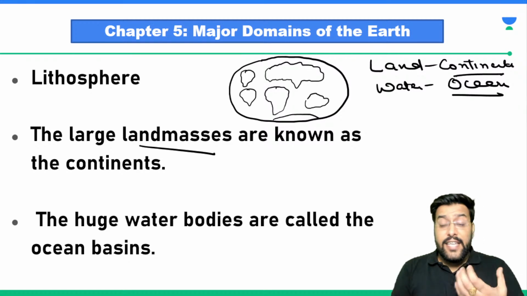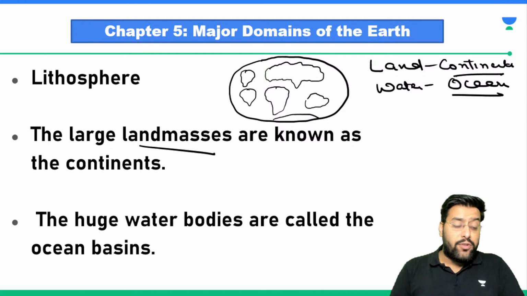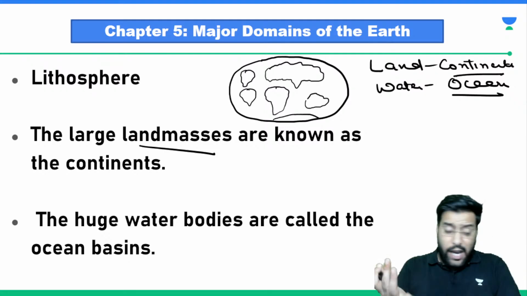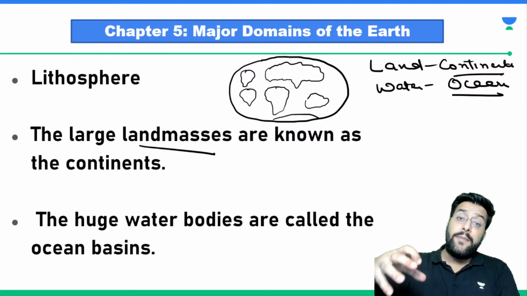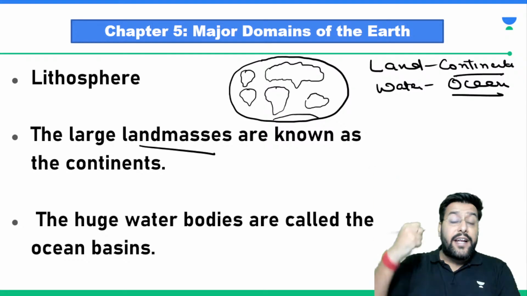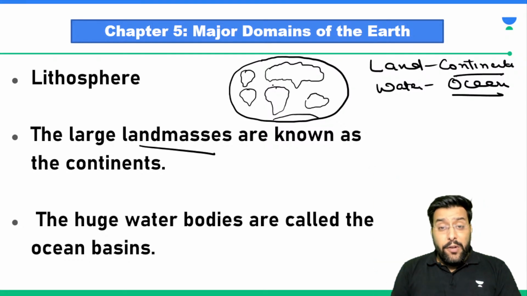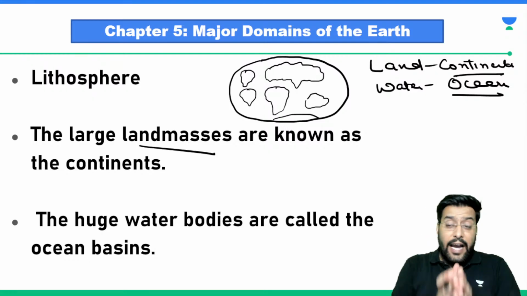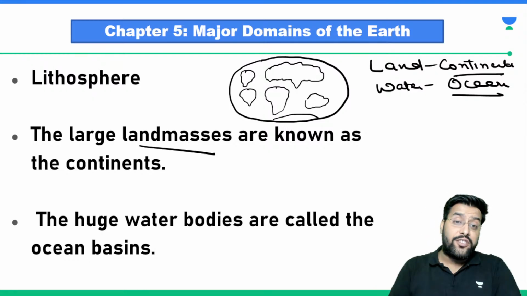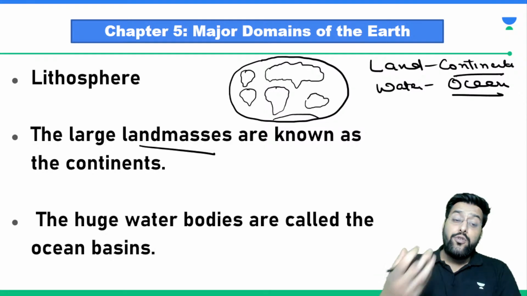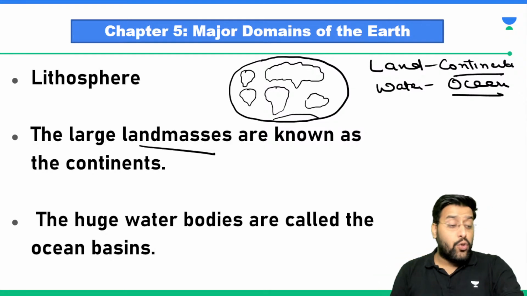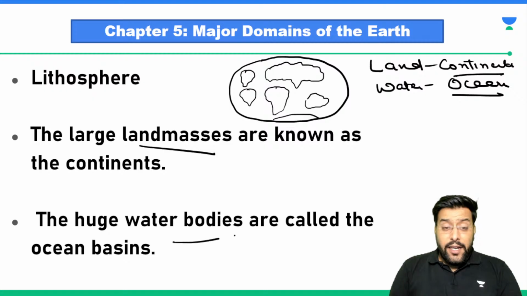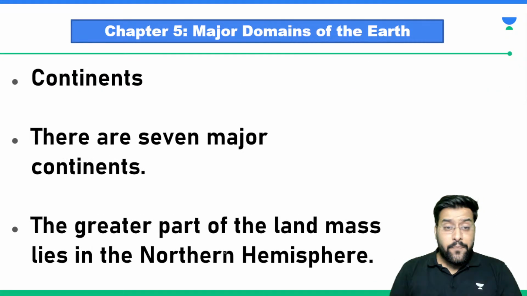Two major things we find when we have a look at the earth. You look at the map, you look at the globe, you look at the images of the earth clicked from space. You will find this entire earth divided into two parts. Either you see chunks of land, which we call continents, or we see huge water bodies, we call them what? Oceans. So our lithosphere is divided into these two.